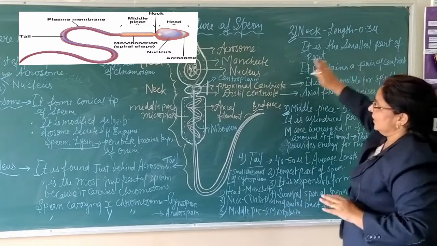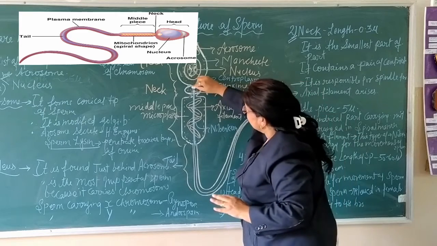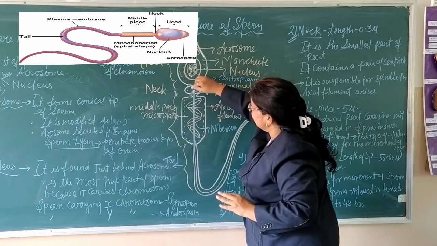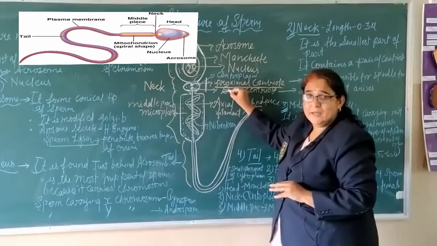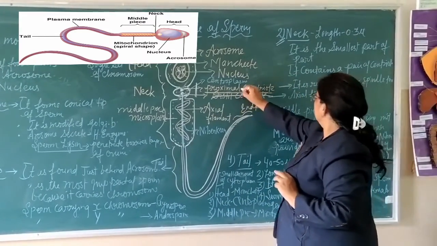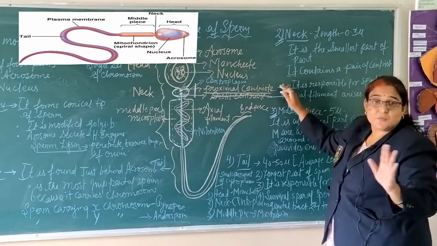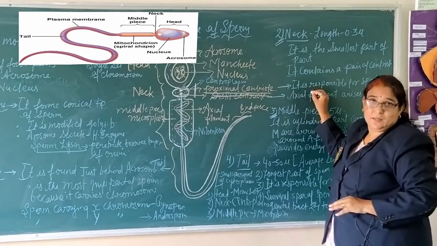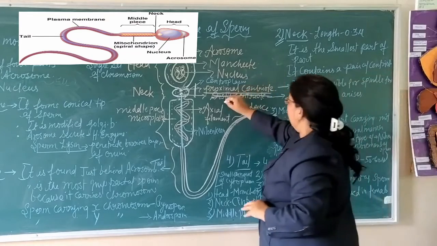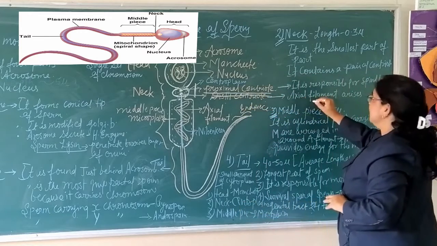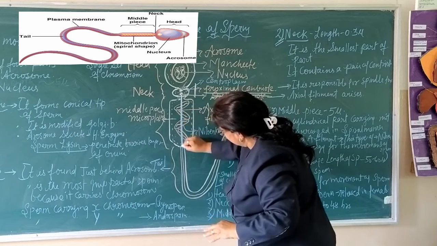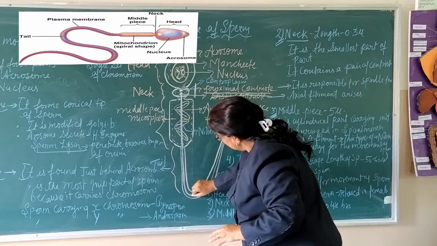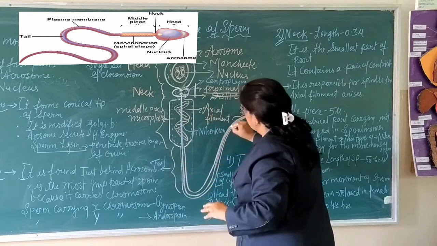It contains a pair of centrioles which are present at the center, proximal centriole and distal centriole. Proximal centriole is responsible for spindle fibers, and distal centriole gives rise to the axial filament from middle piece to tail.